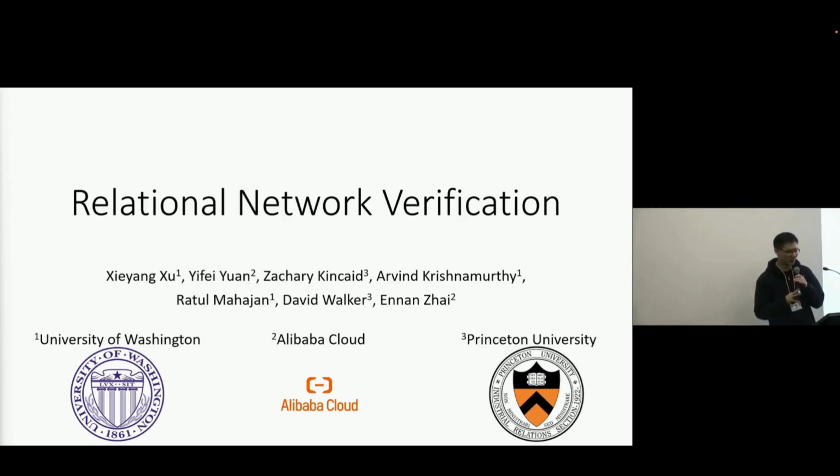Okay, thank you for the introduction. I'm very excited here to share with you a new network verification approach called Relational Network Verification. This is joint work with Xianyang Xu, who's also the leading student of this project, Zachary Kincaid, Arvind Krishnamath, Ratu Mahajan, David Walker, and Nanjai from University of Washington, Alibaba Cloud, and Princeton University.